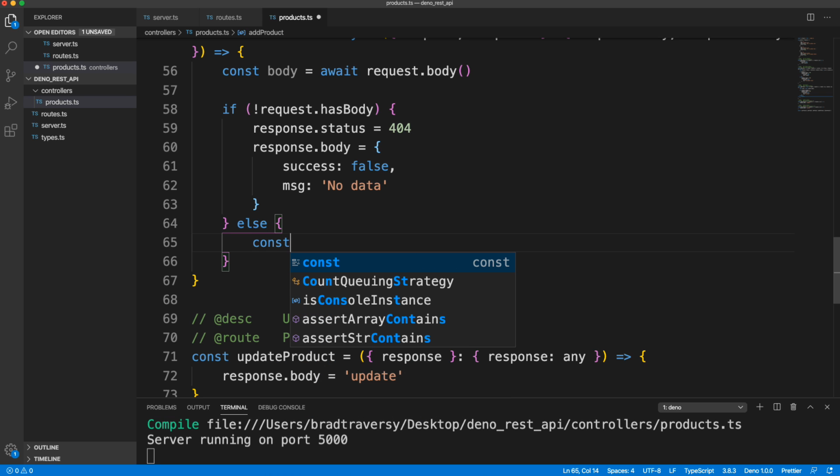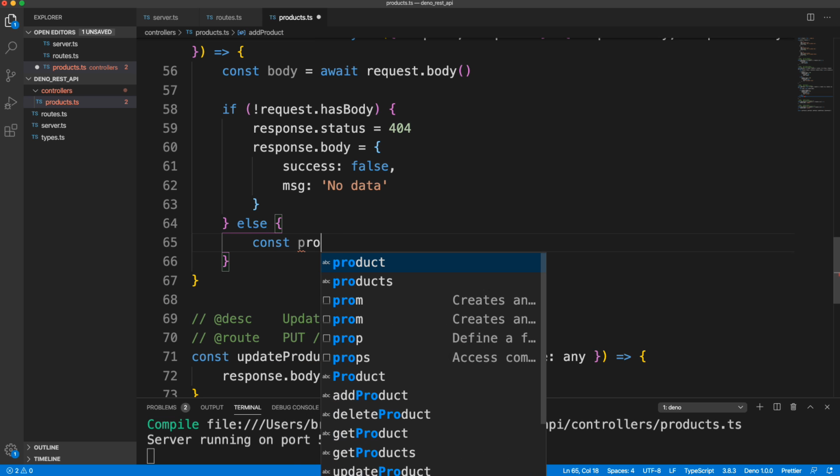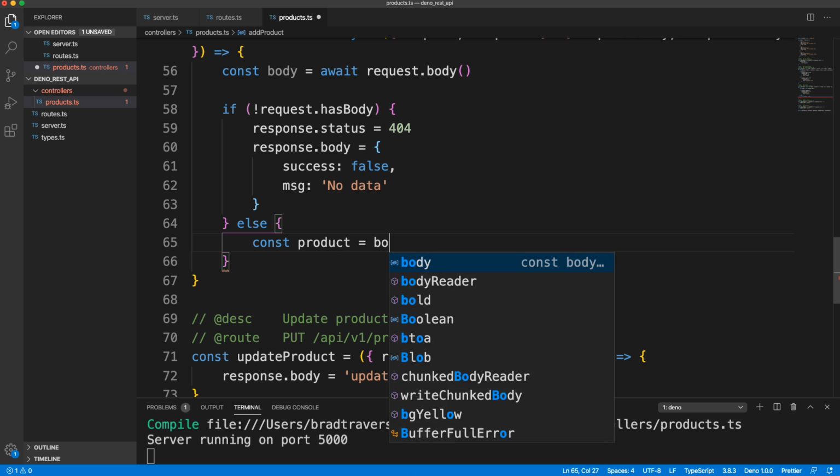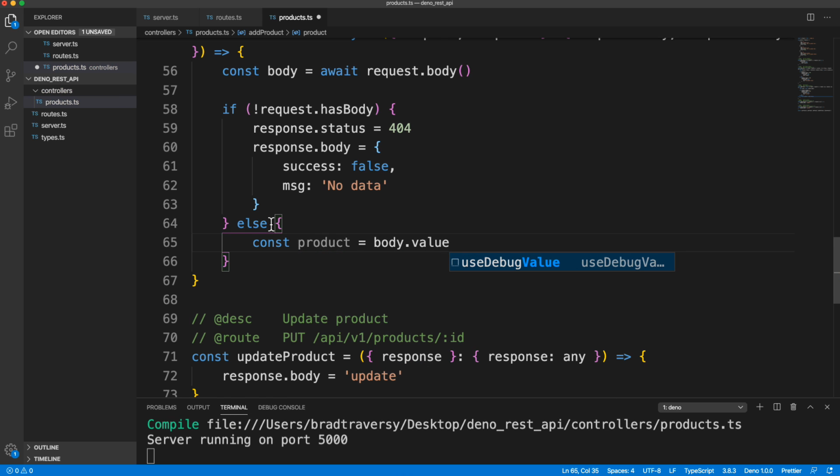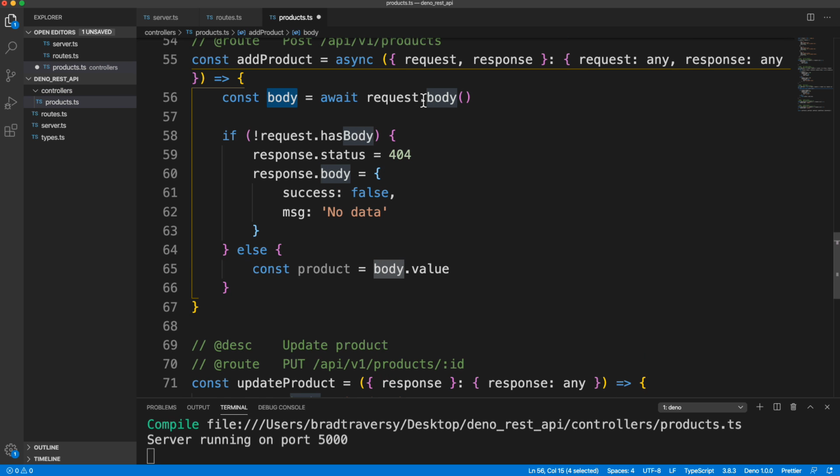So I'm going to say const product, and we want to get that from the body.value, because this body right here, once we get it from here, is going to have a type and a value. So when we send our data, it'll be in JSON format, so the type will be JSON, and the value will have the actual data. So the value we're going to assign to this variable, which should be formatted as a product.